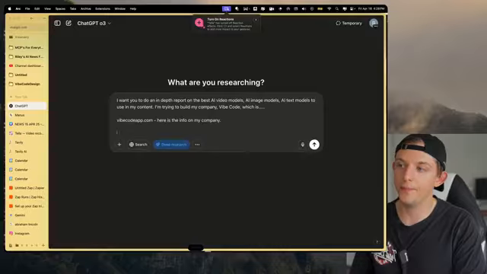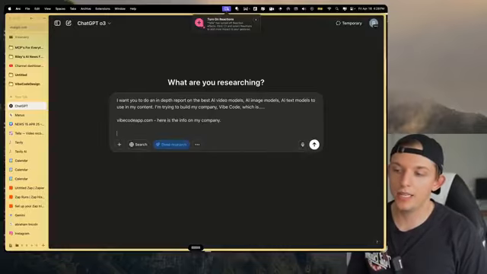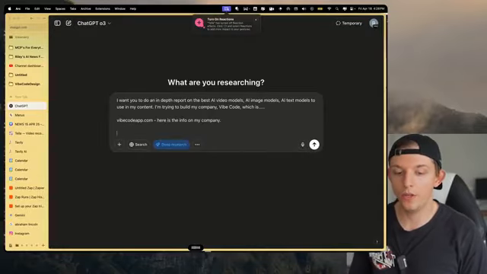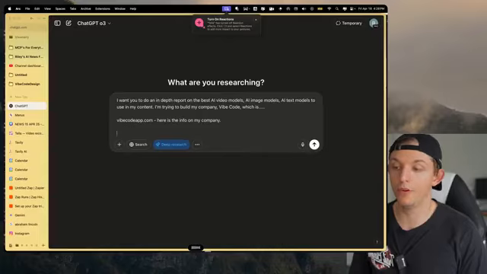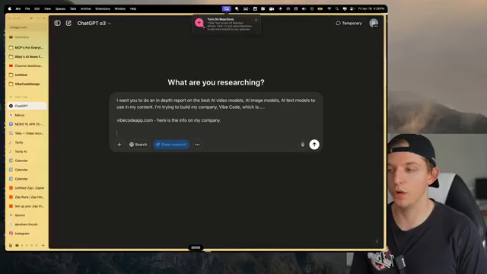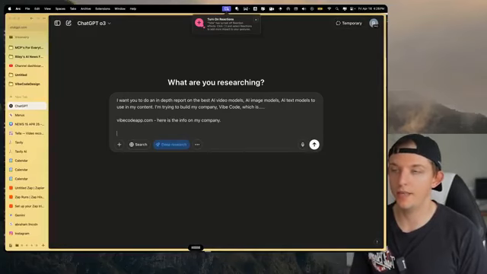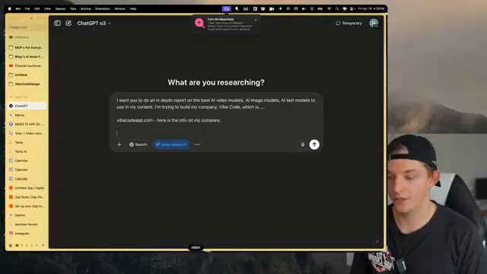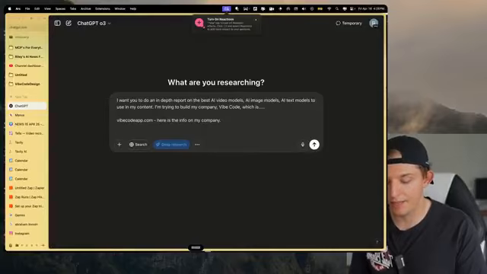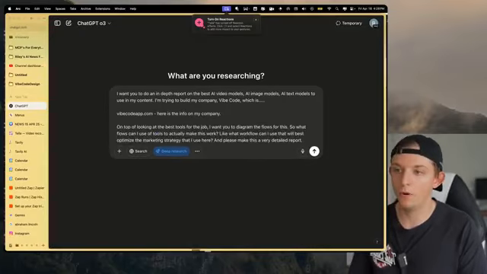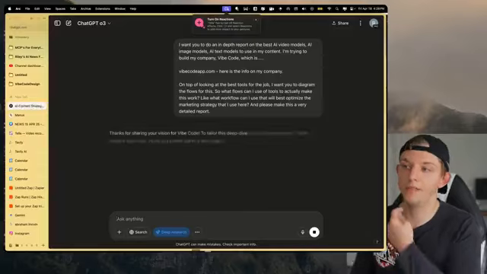Then we can say, on top of looking at the best tools for the job, I want you to diagram the flows for this. So what flows of tools can I use to actually make this work? What workflow can I use that will best optimize the marketing strategy that I use here? And please make this a very detailed report. What it's going to do here is ask me some follow-up questions.